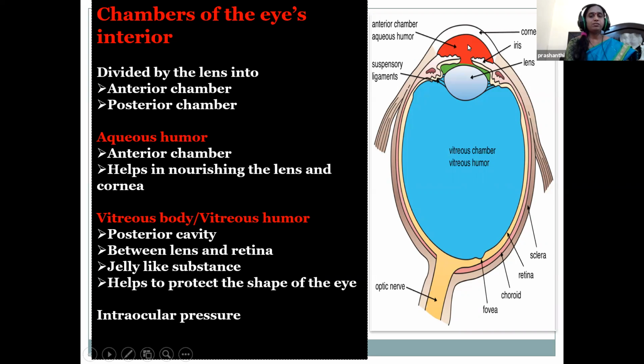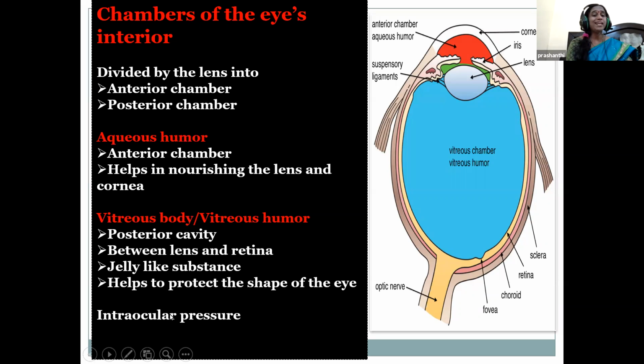The anterior chamber is behind the cornea, and it consists of the clear fluid called aqueous humor. And this blue one is the posterior cavity, a larger space behind the lens, called the vitreous chamber, and it has vitreous humor, which helps to hold its spherical shape.